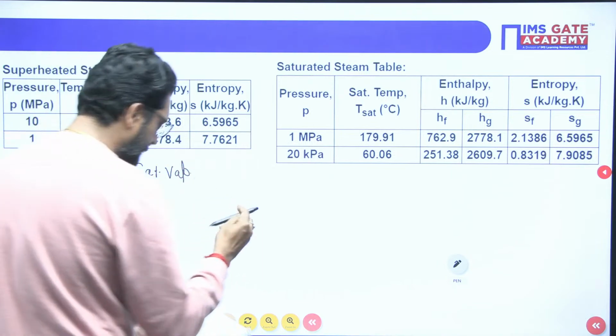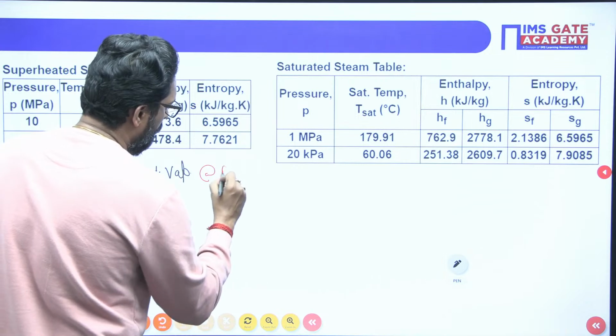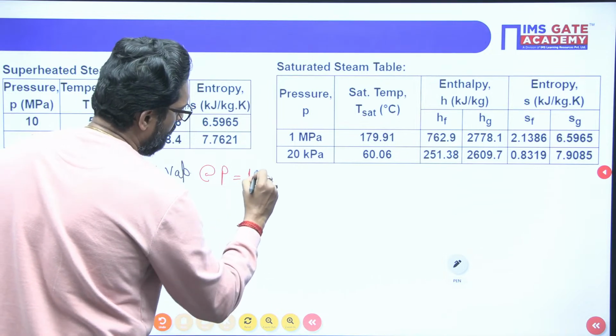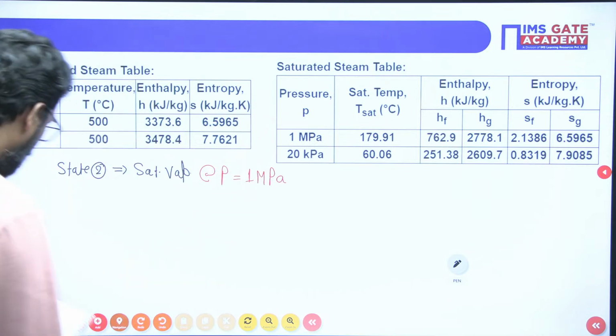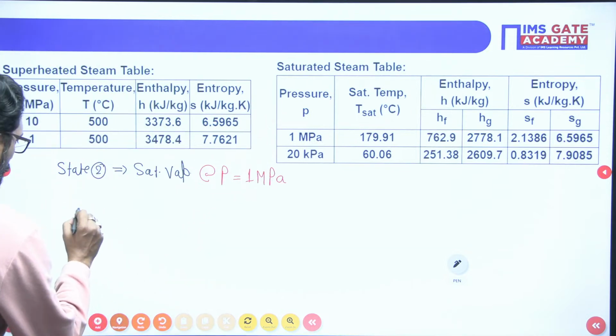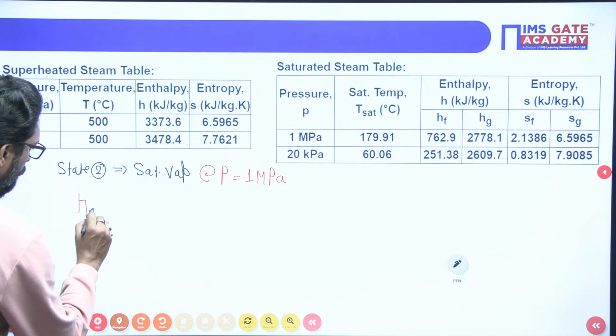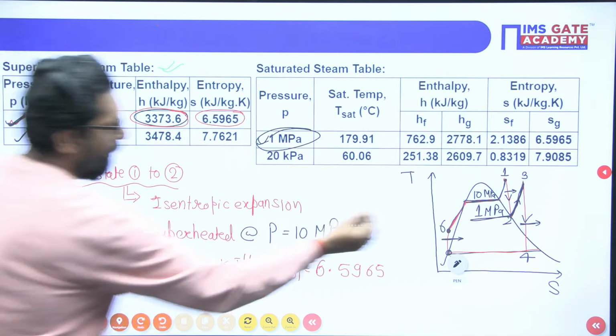And this is at pressure 1 megapascal. This is also the reheater pressure. Correct? So what is the value of H2?